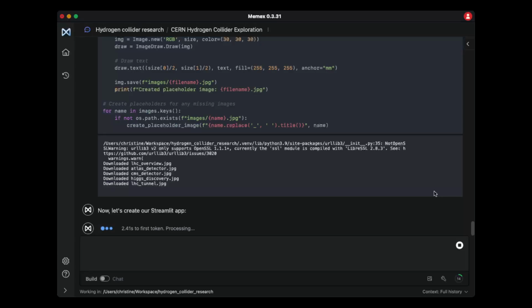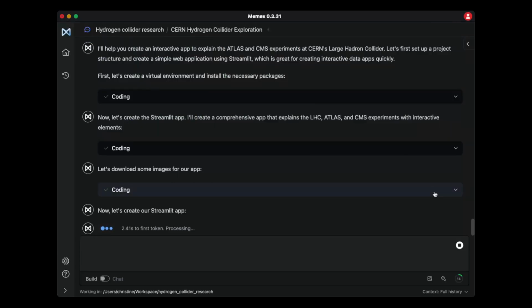One thing I must say for sure is that I'm pretty much using the free version of Memex. You can pay for more so that you can get extra credit, but it can do pretty much everything with just what you have. Continuing to do this, I'll pause for a little bit and catch back up with you when it's gone a little further.